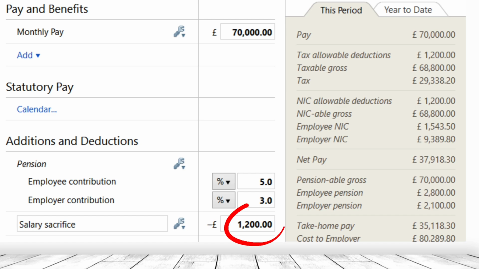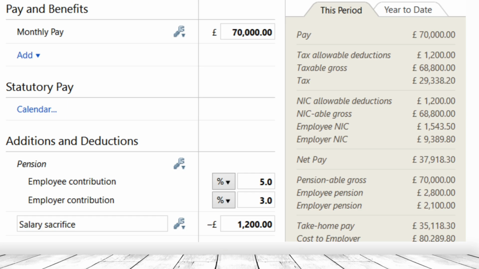So if we compare these figures with a salary sacrifice, now on your screen you can see a salary sacrifice of £1,200. This salary sacrifice I take as a standard, as an example, where I just contribute £100 per month into the employee contribution. So everything else is the same. You can see there's a 70,000 salary per annum, 29,338.20 is the PAYE, and then the same employee NI and employer NI.